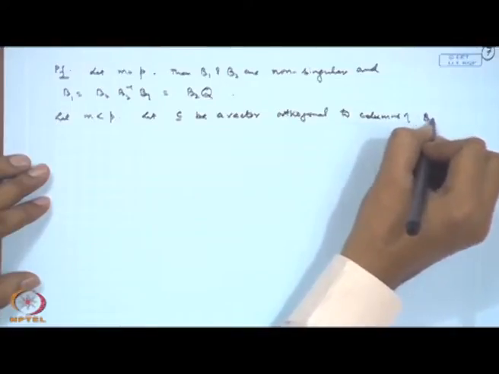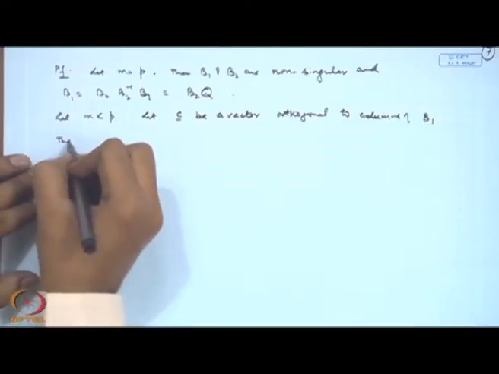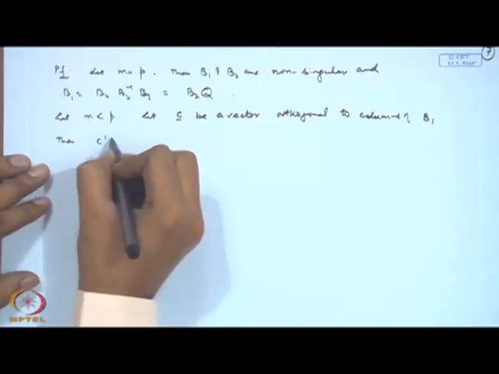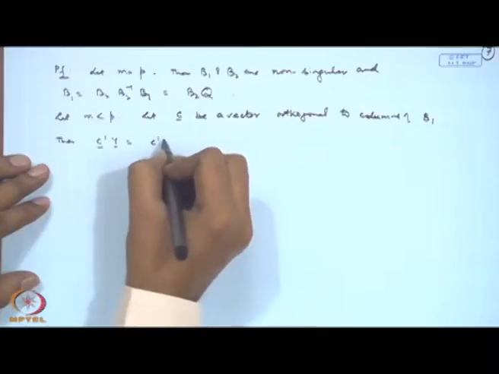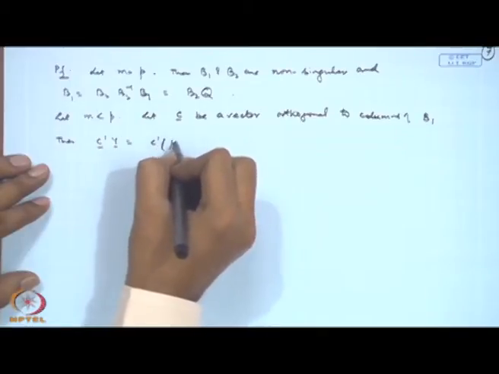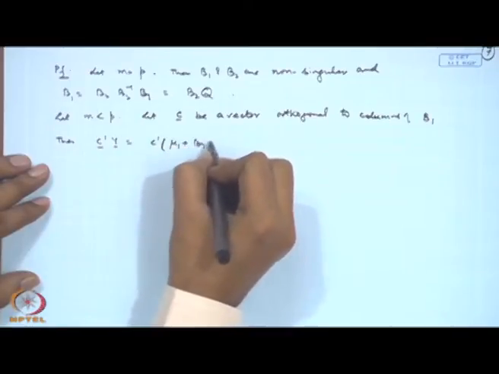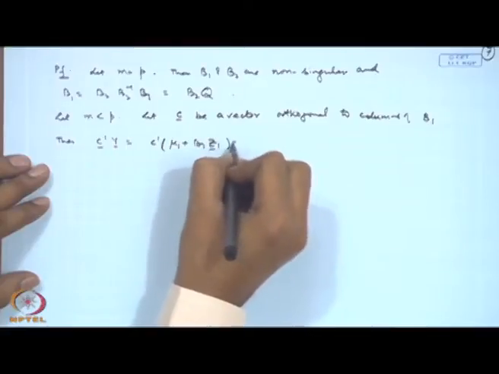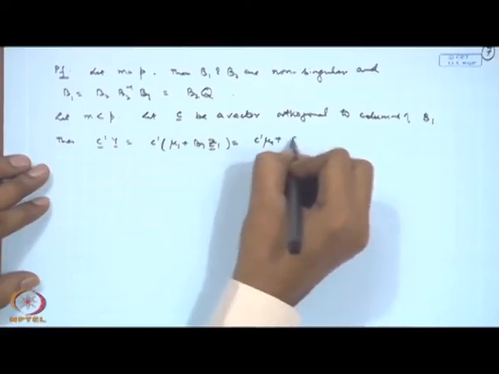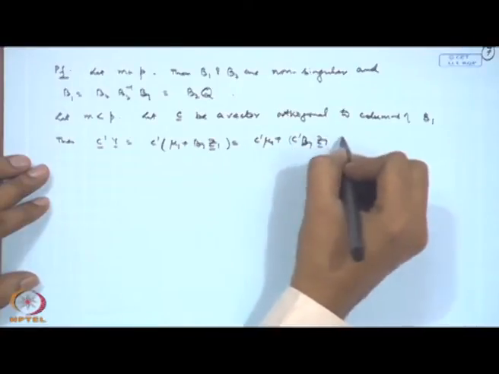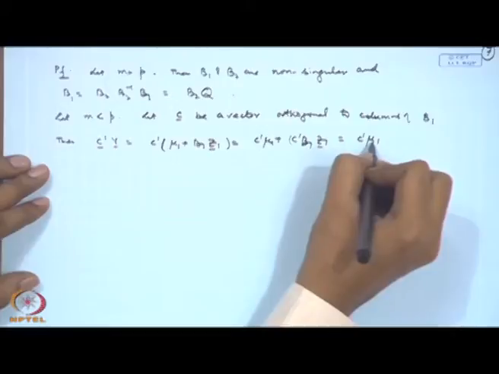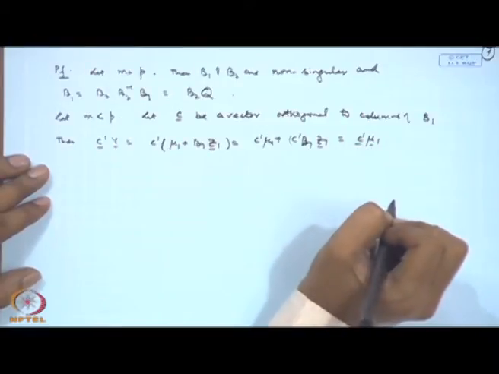to the columns of B1, and we write here C prime y, that is equal to C prime mu1 plus C prime B1 Z1. Now, this will become 0. So, this is simply C prime mu1 here.